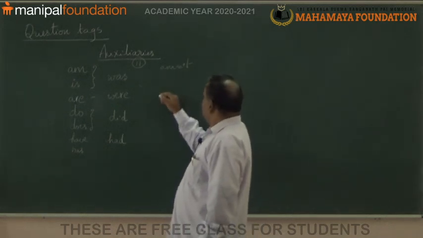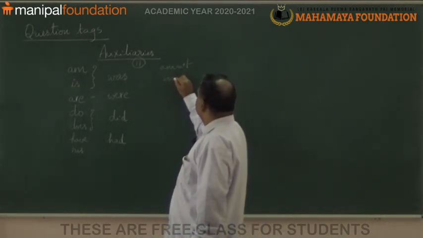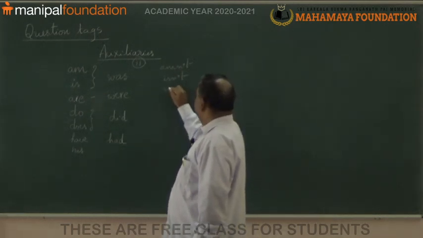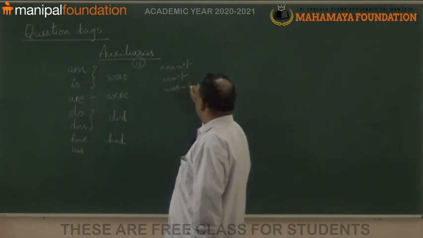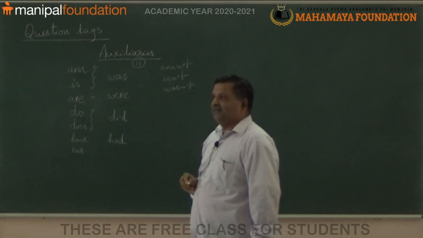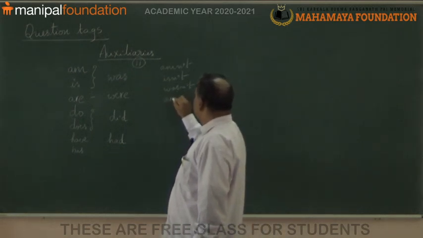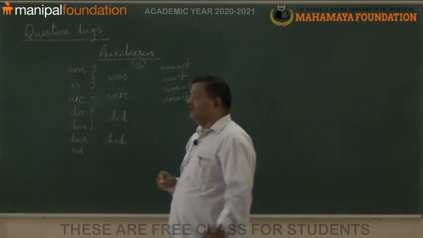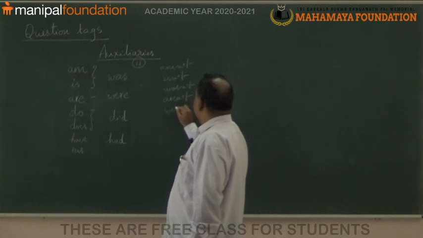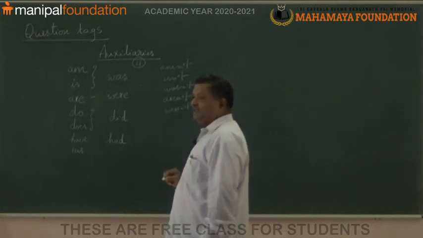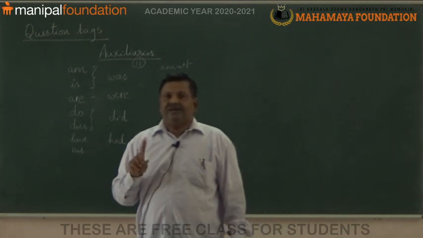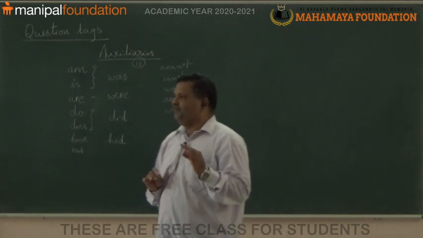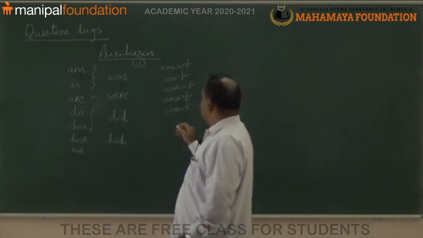Then is, short form is isn't. Was, short form is wasn't. Are, short form is aren't. They aren't going there. Were, weren't. These short forms are used in question tags. That is why I am discussing all these short forms.